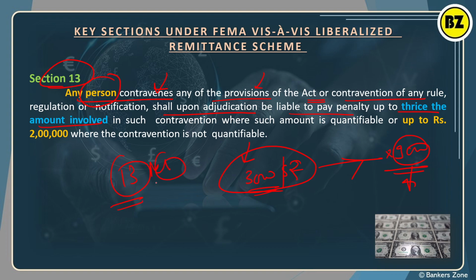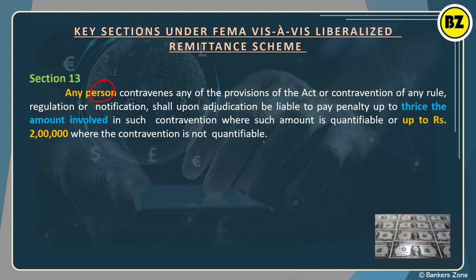Okay, so section 13 says any person who misbehaves or who contravenes the rules of FEMA can be imposed a penalty of 3 times the amount, or the maximum amount is 2 lakh rupees if you are not able to quantify the loss or the amount. So if the contravention is not quantifiable, that means you are not able to calculate the amount of loss or the fraud, in such cases 2 lakh rupees is the maximum penalty, otherwise it is 3 times penalty. Okay, it is section 13.